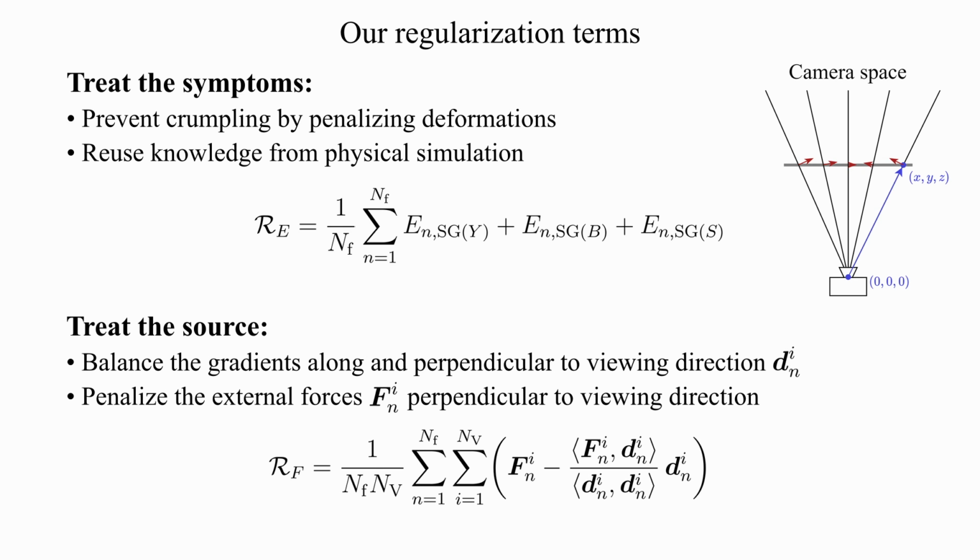The second regularization term treats the source by penalizing the external force components perpendicular to the viewing direction. This effectively dampens these vector components such that their magnitude becomes more similar to the gradient along the viewing direction. Both regularizations are specifically designed to match our use case, but we are sure that they can be adapted to benefit other methods and applications as well.